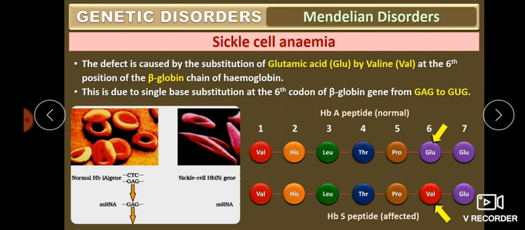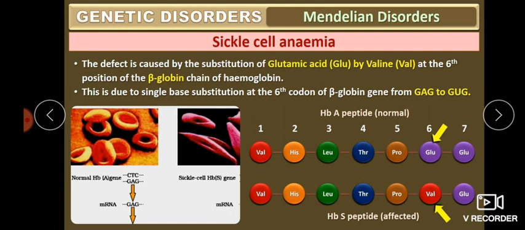This is the beta globin chain of hemoglobin. We know hemoglobin is a protein made up of alpha and beta globin chains, and in the beta globin of hemoglobin, the sixth position is normally glutamic acid, but it is changed to valine.